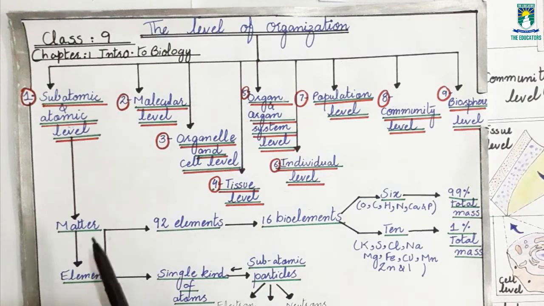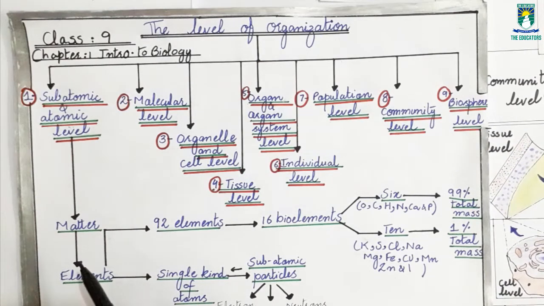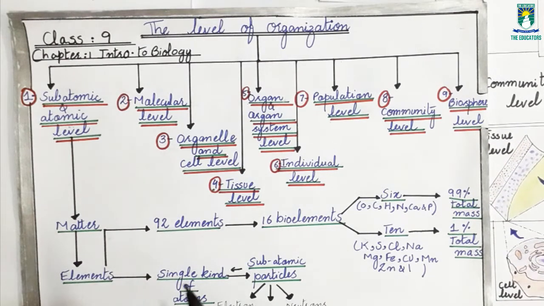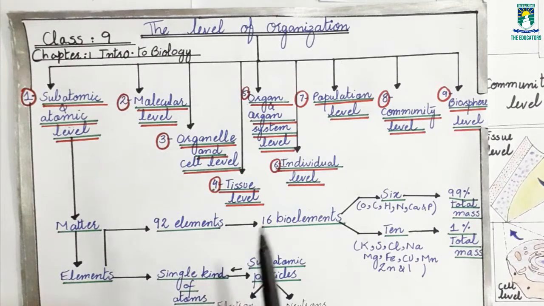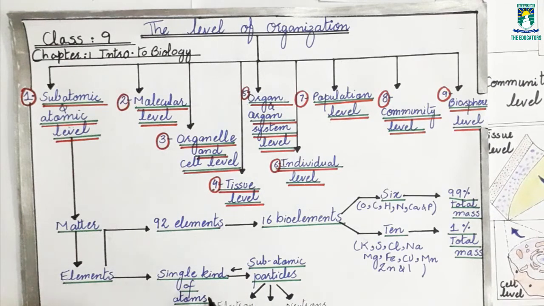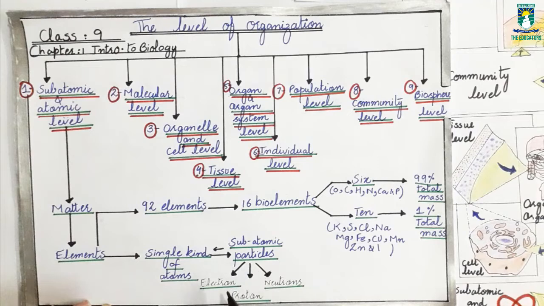Students, as you know, all types of matter, whether they are solids, liquids or gases, are made up of elements. Elements are made up of a single kind of atoms. And atoms are made up of subatomic particles like electrons, protons and neutrons.